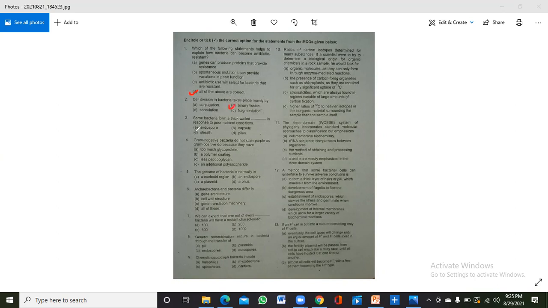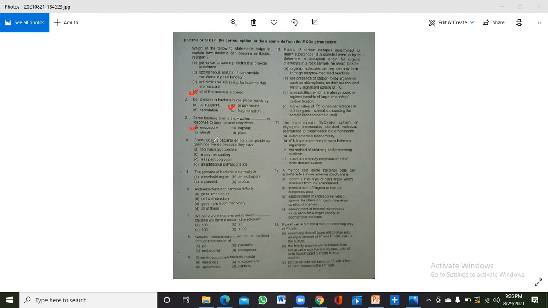Now the third one: some bacteria form a thick-walled structure in response to poor nutrient conditions. We all know that when there is an adverse condition for a bacteria, it can transform into another shape, and that is known as an endospore. So the correct answer is endospore.